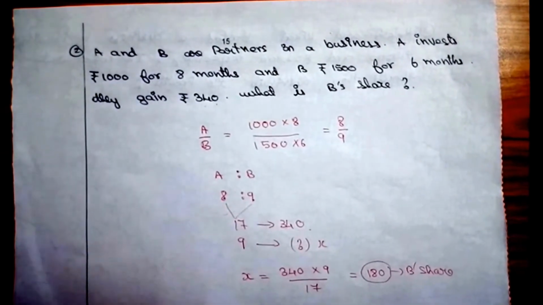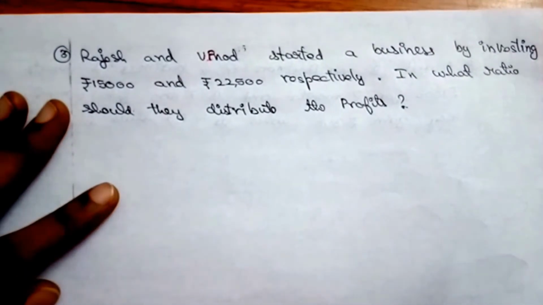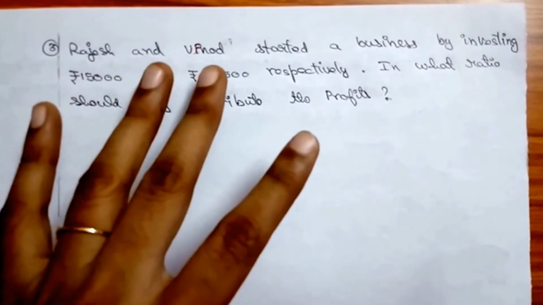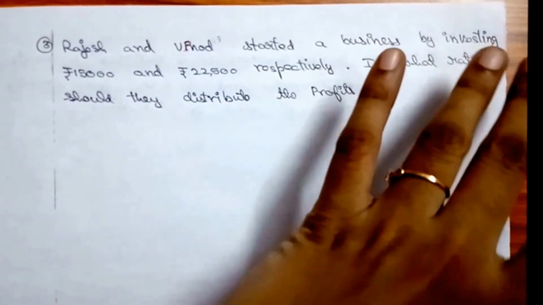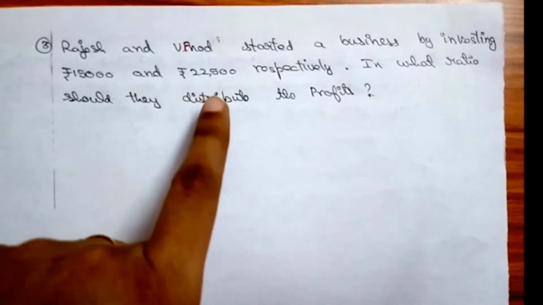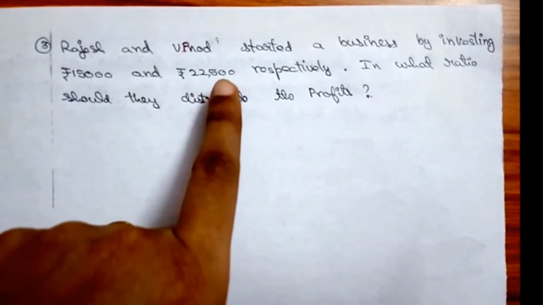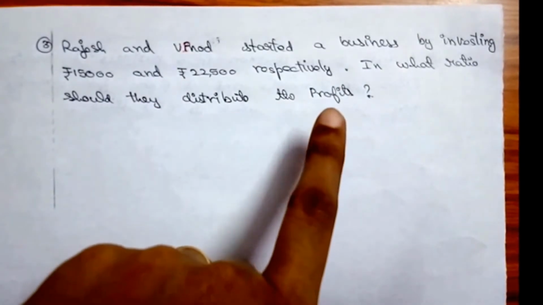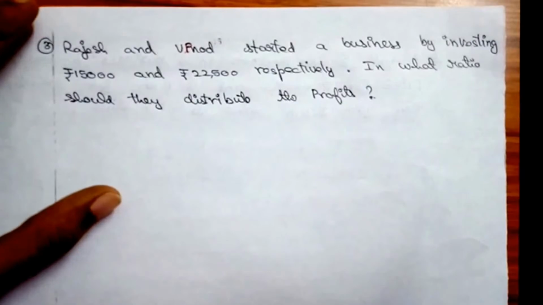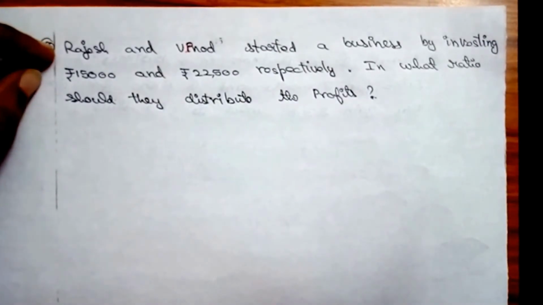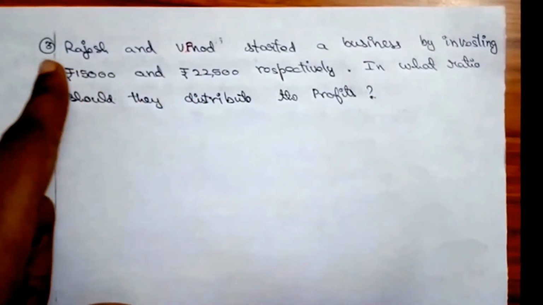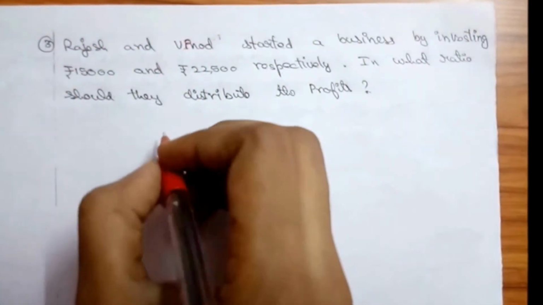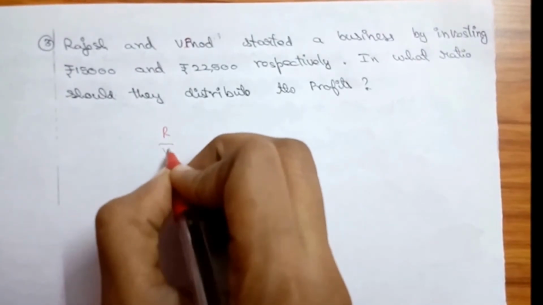Now let's move on with the third problem. Rajesh and Vinod started a business by investing 15,000 and 22,500 rupees respectively. In what ratio should they distribute their profit? Here also I need to find the ratio between Rajesh and Vinod. I'm going to write Rajesh by Vinod.